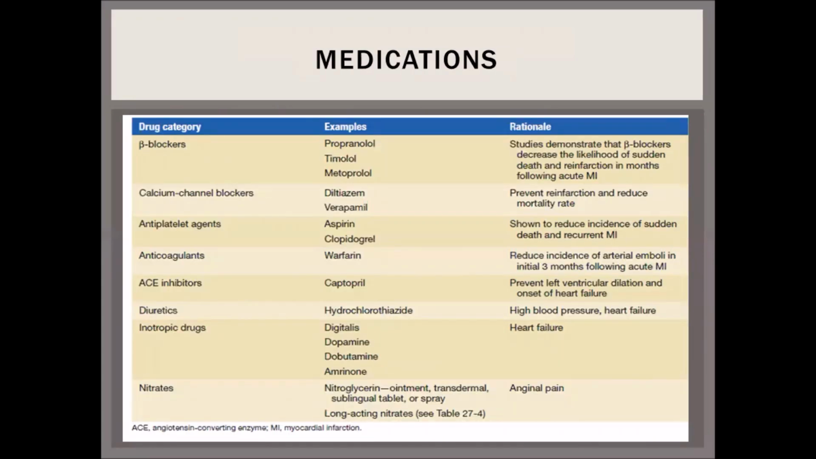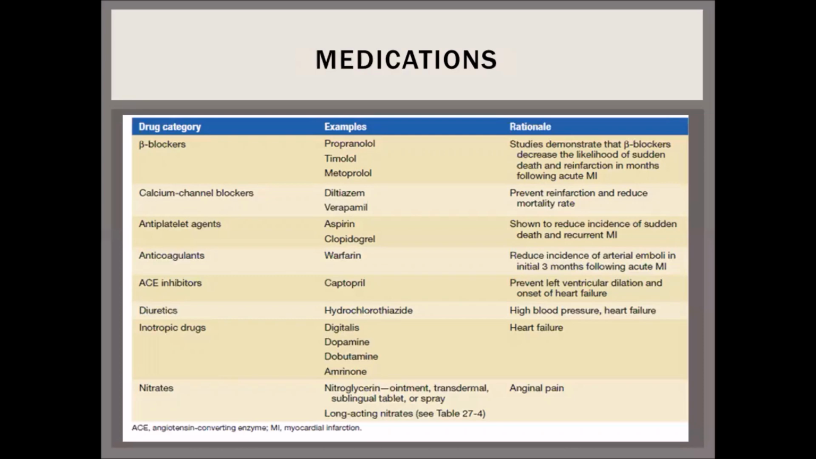Now coming to the medications, the drugs used to treat the myocardial infarction patient are beta blockers like propranolol that decrease the likelihood of sudden death and reinfarction in months following the acute MI. Calcium channel blockers like verapamil, which prevent the reinfarction and reduce mortality rate. Antiplatelet agents like aspirin, which reduce the incidence of sudden death and recurrent MI.